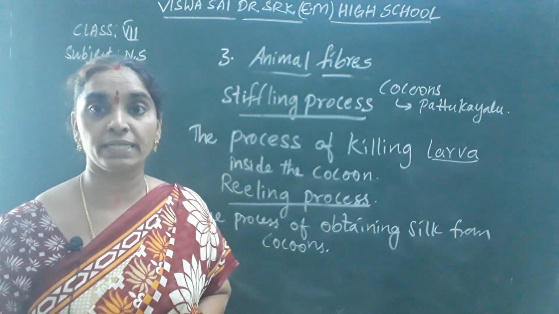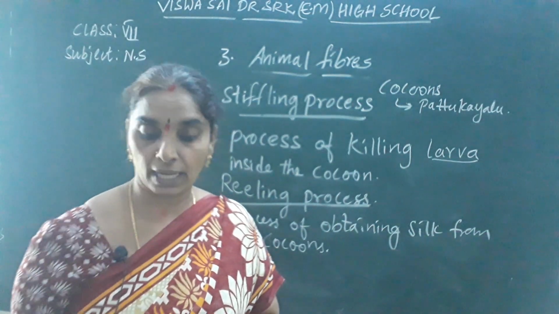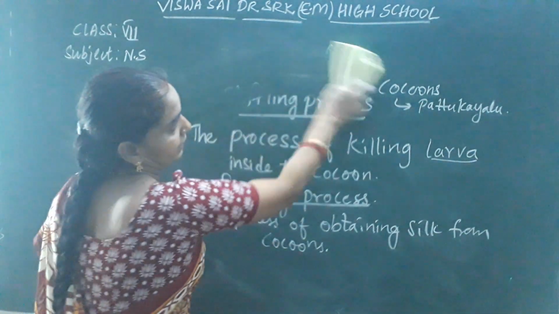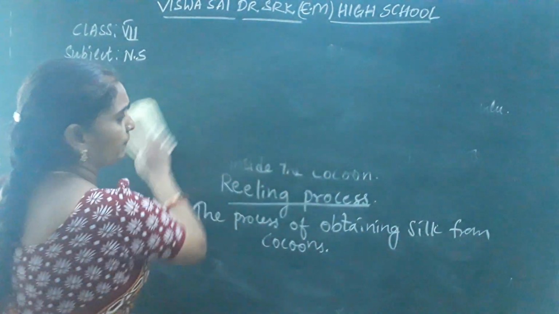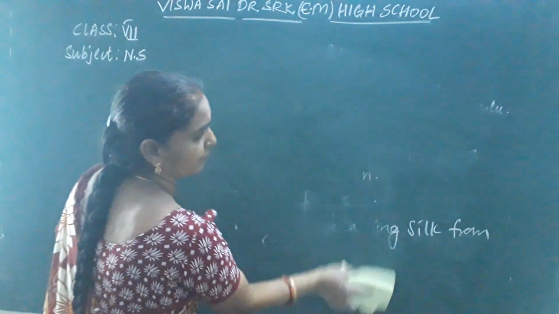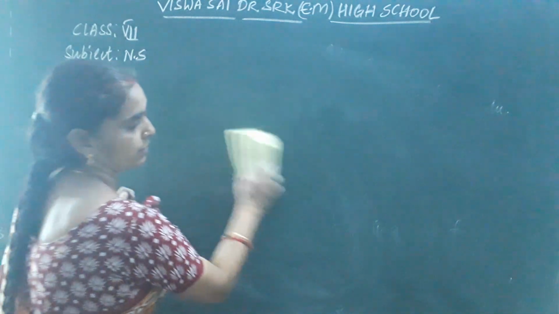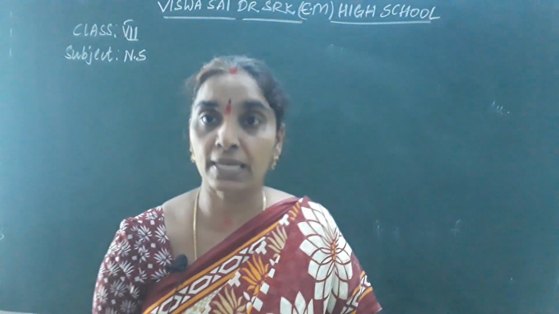Okay, so hope you have understood this clearly, children. And now I'll also say about the places where different silk is being produced. Different forms of silk are also produced. So the silk gets its name from the place where it is made.